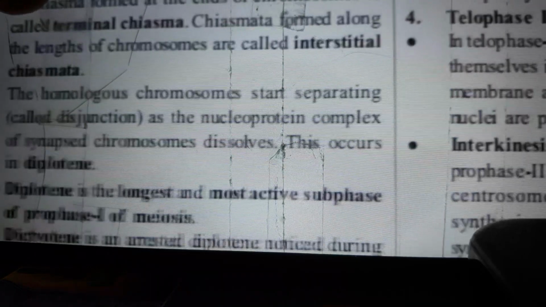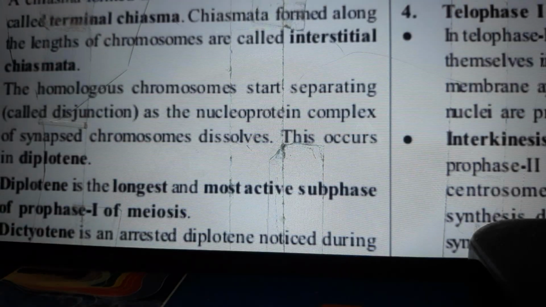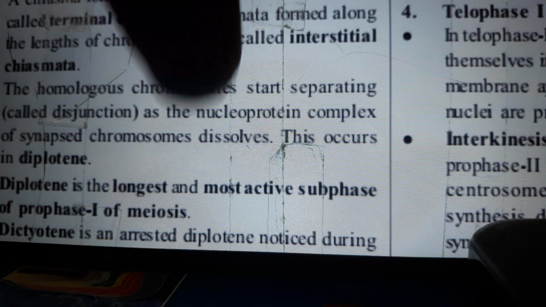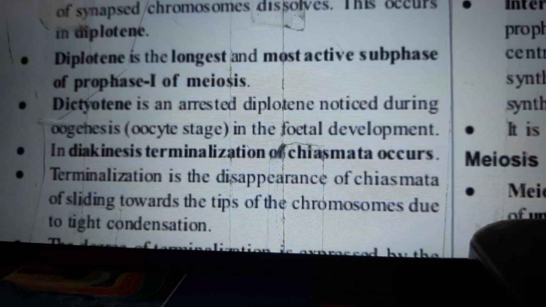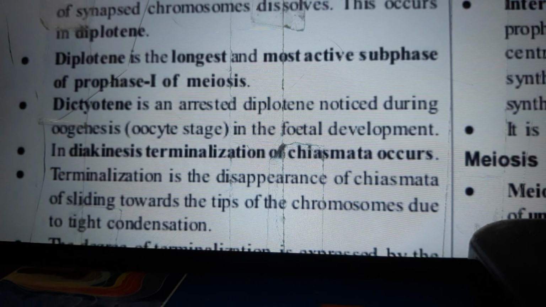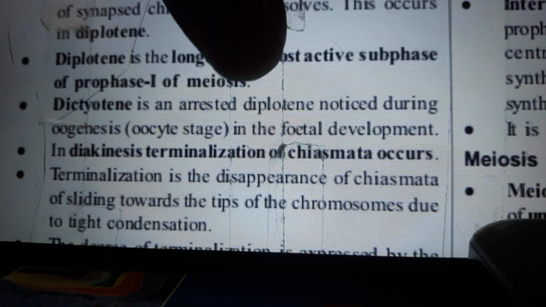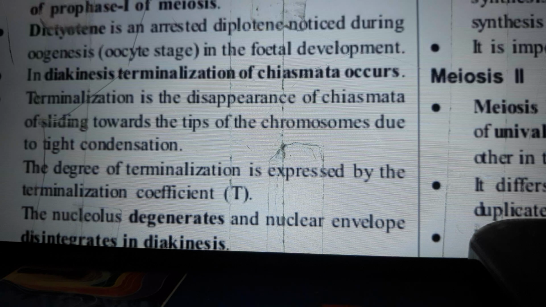A chiasma formed at the ends of chromosomes is called terminal chiasma. Chiasmata formed along the lengths of chromosomes are called interstitial chiasma. The homologous chromosomes start separating, called disjunction, as the nucleoprotein complex of synapsed chromosomes dissolves. This occurs in diplotene. Diplotene is the longest and most active subphase of Prophase I of meiosis.